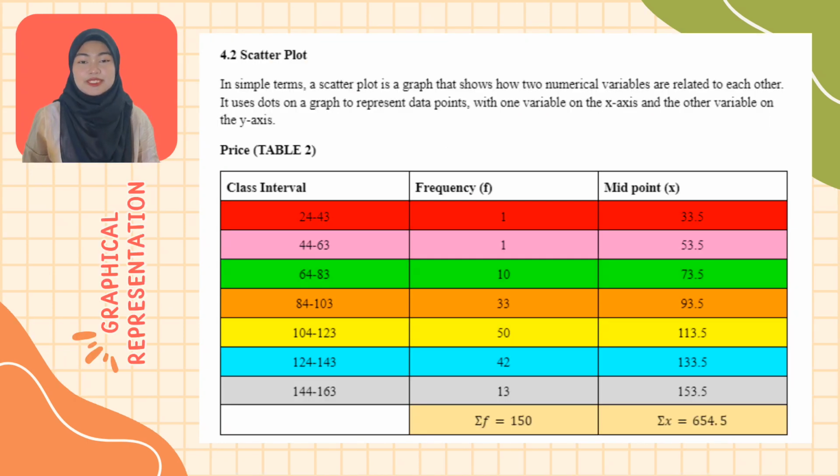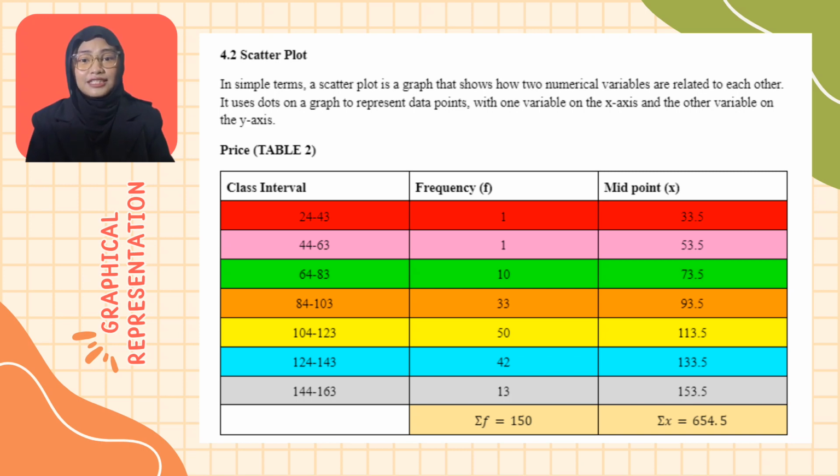A scatter plot is a graph that shows how two numerical variables are related to each other. It uses dots on a graph to represent data points, which are variables on the x-axis and y-axis. Next, for section 4.2, the frequency and midpoint are shown for the histogram plot. Table 2 and graph 2 are about price.